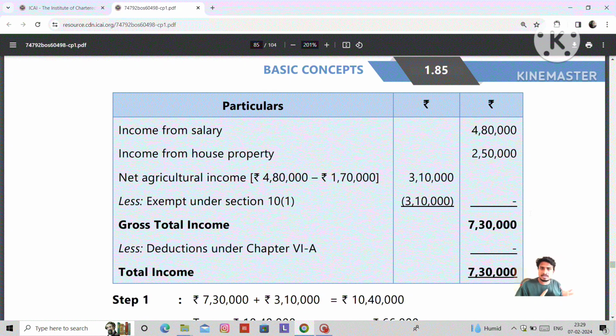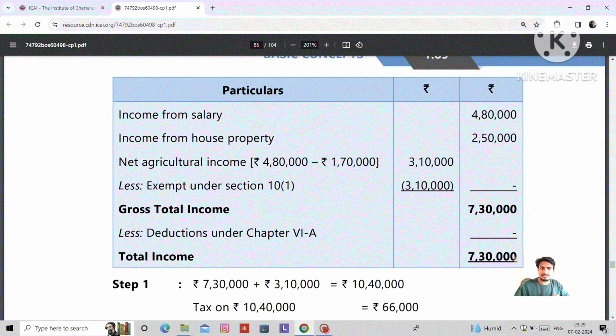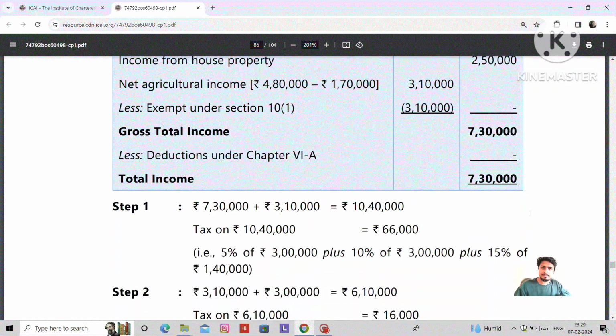How to compute under the partial integration concept? First, we need to find A, and after that we need to find B. We deduct A minus B, then we will get the tax liability. The tax liability will be increased by surcharge if applicable. After that, we need to add 4% health and education cess.